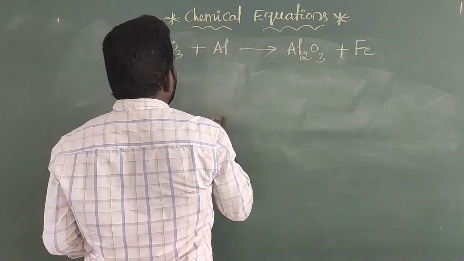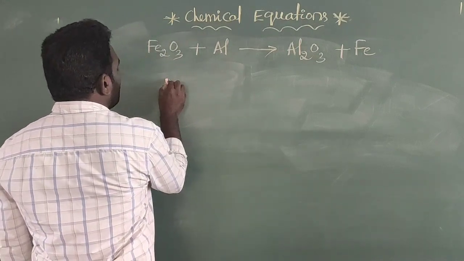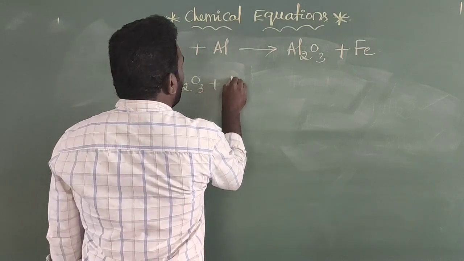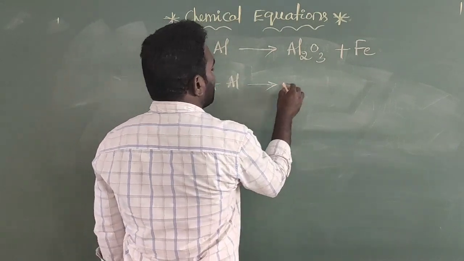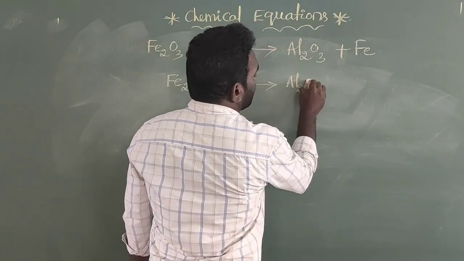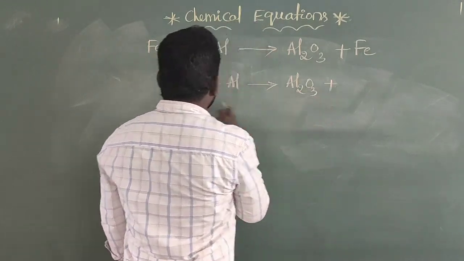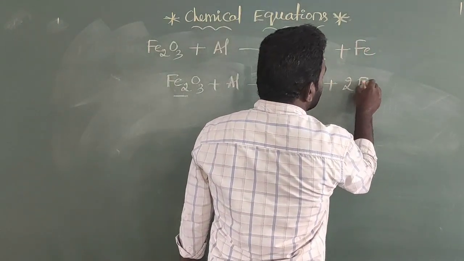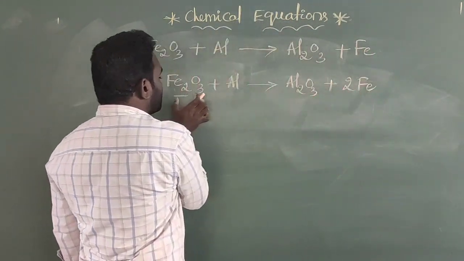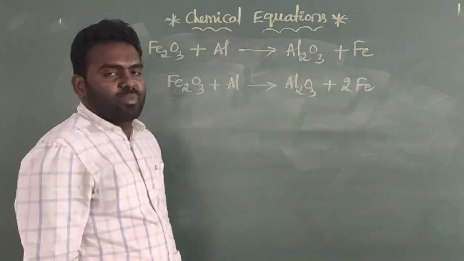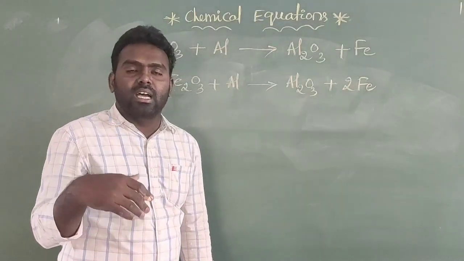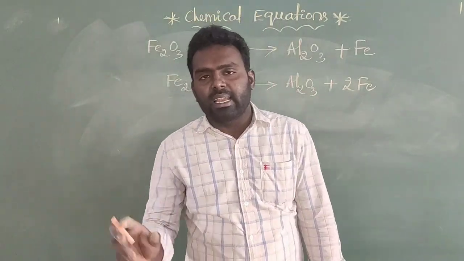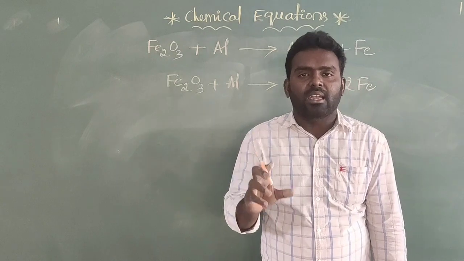First you will balance the iron. Let's say Fe2O3 plus aluminium gives rise to Al2O3 plus iron. Here the number of irons is 2, so it is better to multiply this one by 2. Then 2 iron atoms are here, and 2 iron atoms are here also. This means on both the left hand side and the right hand side, the number of iron atoms is balanced.